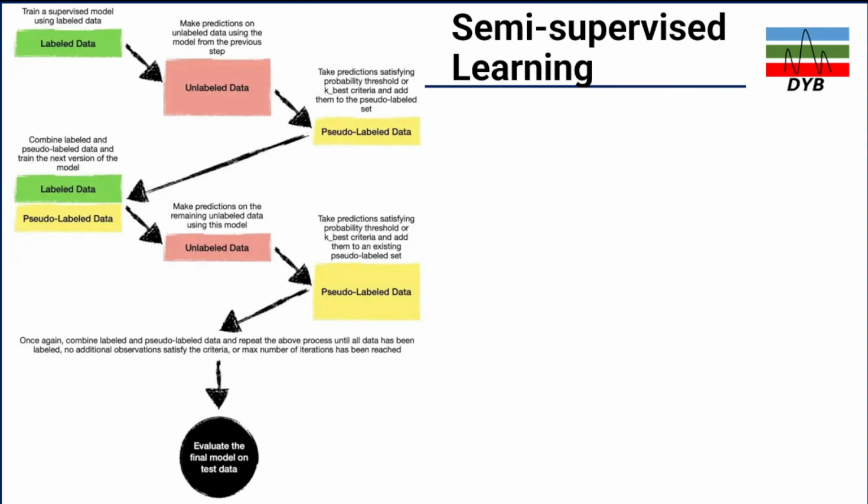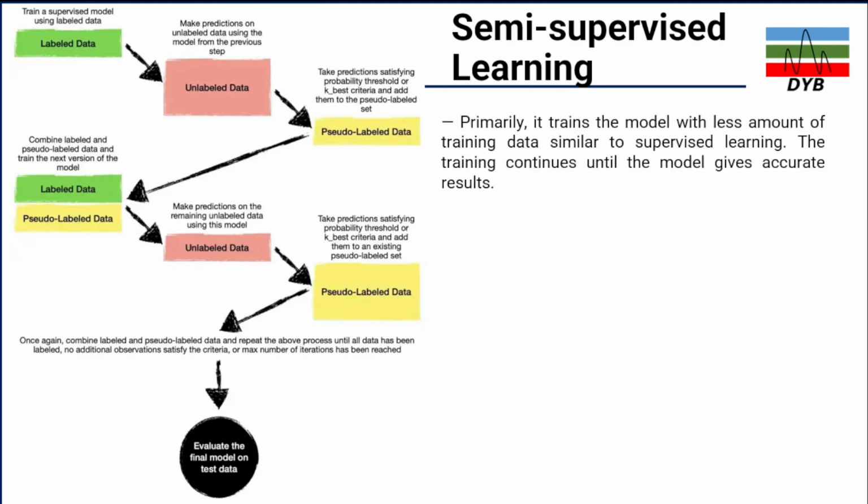Then this pseudo-labeled data becomes labeled data, so we have the pseudo-labeled and the labeled data. Then we combine them together to train the machine. So primarily, we train the model with a smaller amount of labeled training data, similar to supervised learning.